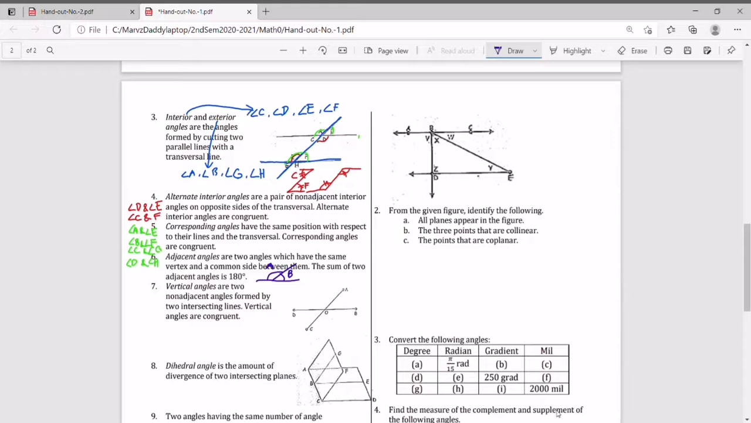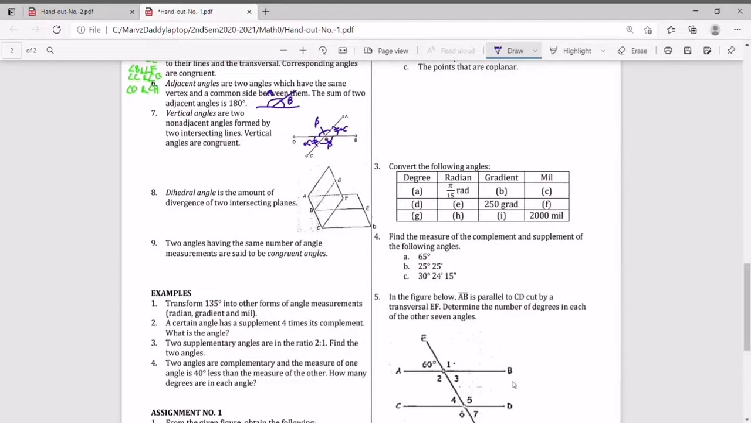Next is the vertical angle. Vertical angles are two non-adjacent angles formed by two intersecting lines. Vertical angles are congruent. So in this example, our vertical angles, class, are this, and these two are congruent. So this is angle alpha and this is also angle alpha. Also this one is congruent with this. If this is beta, this is also beta.